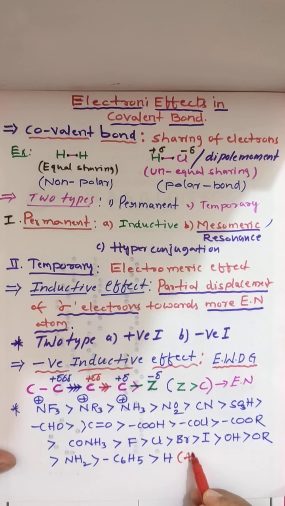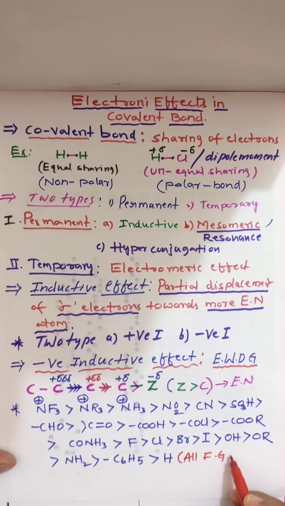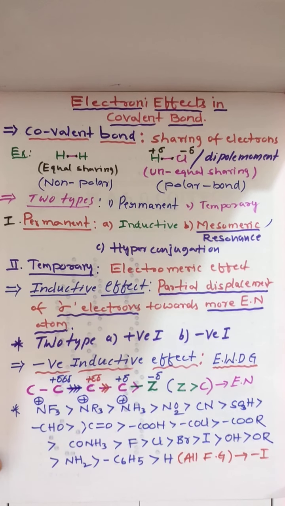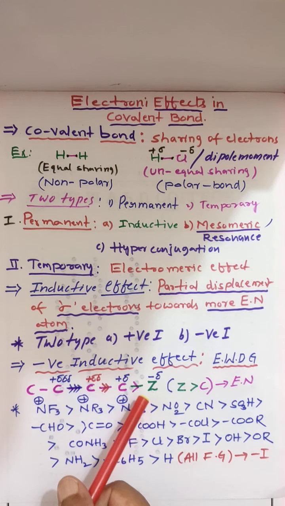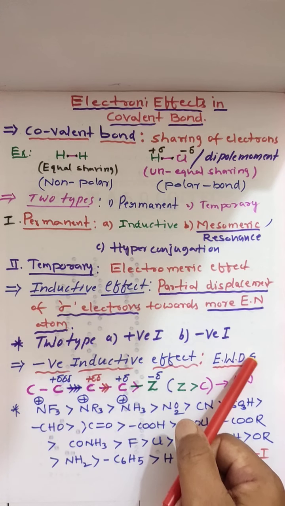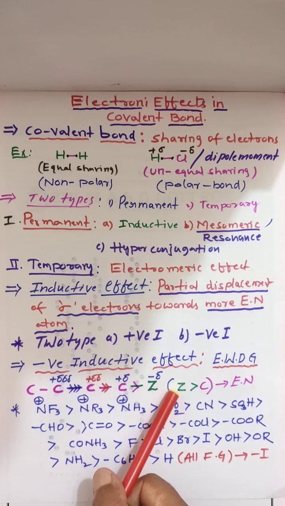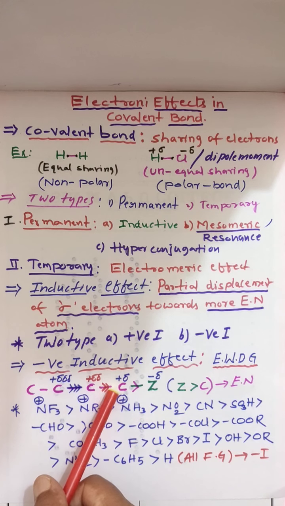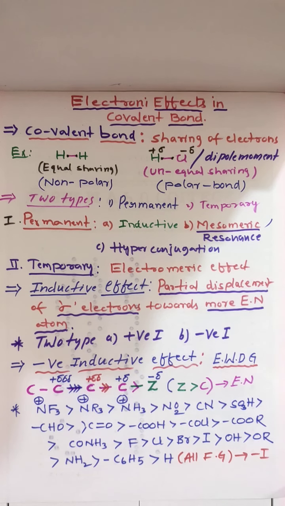So simple trick, almost all functional groups show minus I effect. So minus I, how do we remember the trick? When is it an electron withdrawing group, how can we know? An electron withdrawing group should have more electronegativity than the chain. Clear? This is the order in which minus I effect will be exhibited.